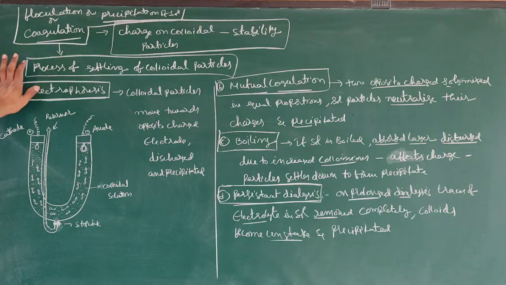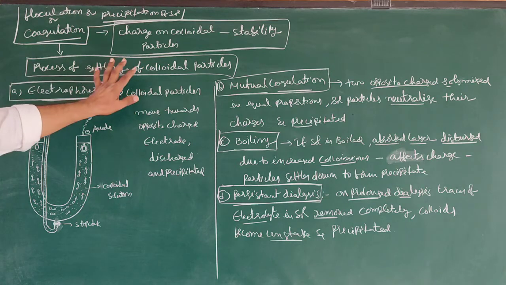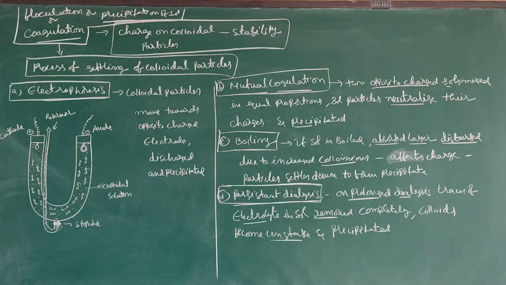The process of settling of colloidal particles. So, coagulation is possible by different methods. The first one is electrophoresis.